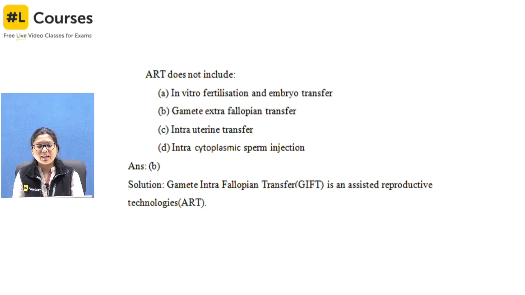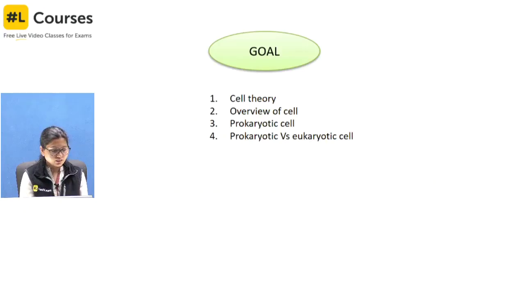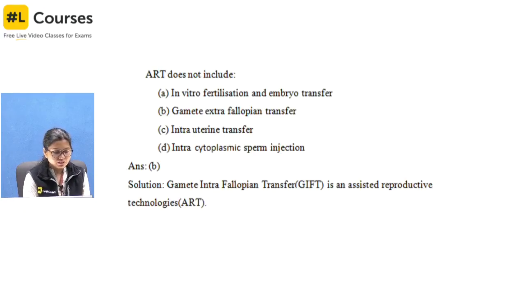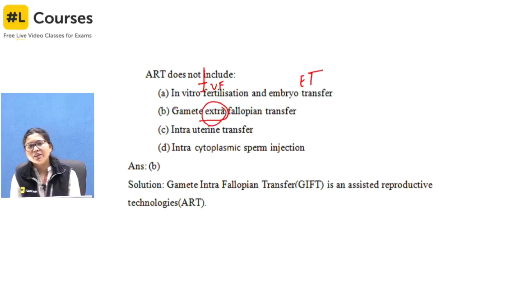In that it says A, in vitro fertilization and embryo transfer, gamete extra fallopian transfer. Sorry. Here see, in vitro, that is IVF, correctly spelled. This is embryo transfer as explained earlier. This is the catch actually, gamete extra fallopian. Outside the fallopian, what will you transplant? If there is a reproductive system we are talking about, the embryo needs to get implanted in that.